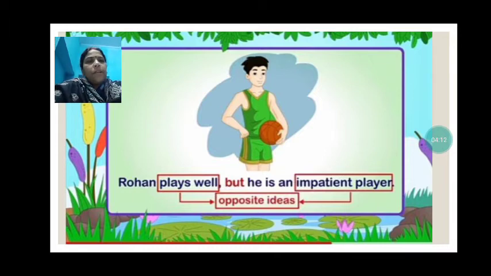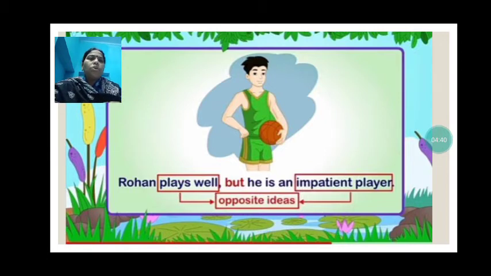Here you see that plays well and impatient player are opposite ideas. There is a boy whose name is Rohan. He plays well. But what happens? You know that a player's characteristic is that he should be patient, okay? That means he should have patience in him.